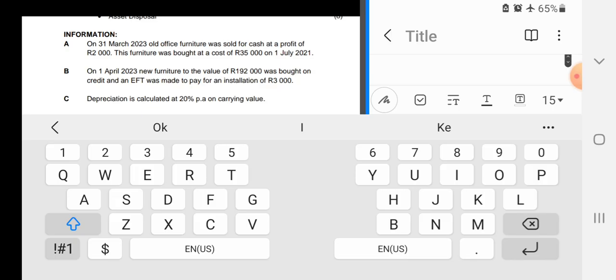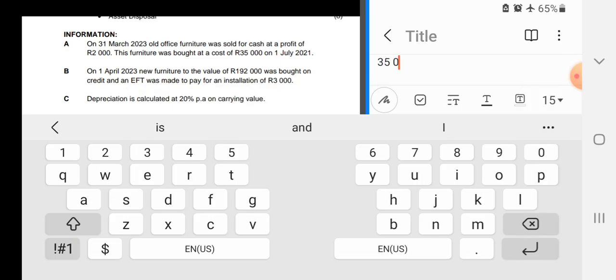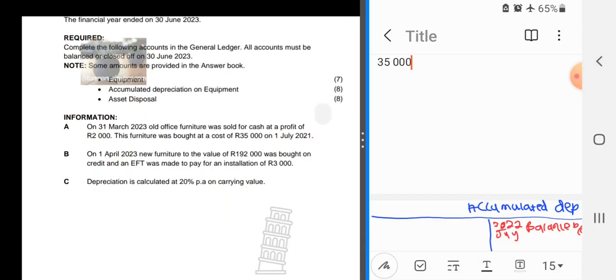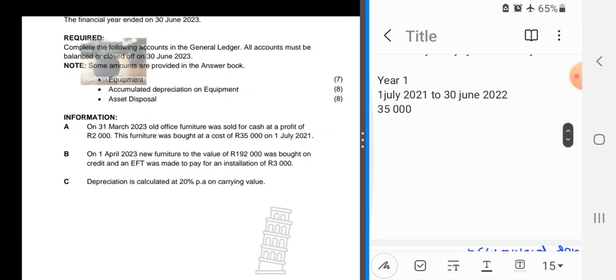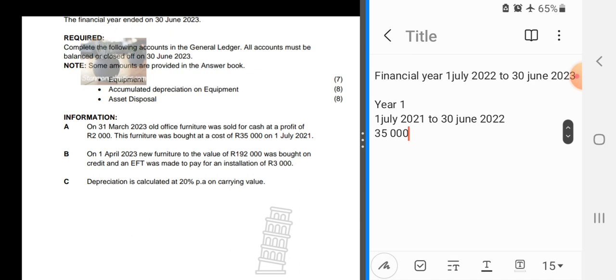So we're going to write 35,000 rand. That's the cost price of the vehicle when it was bought on 1 July, so the financial year starts on 1 July. It was bought exactly at the beginning of the financial year, so we do not have to say this is 12 months over 12.